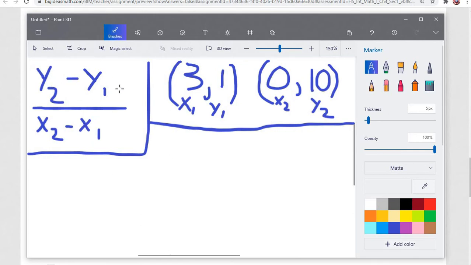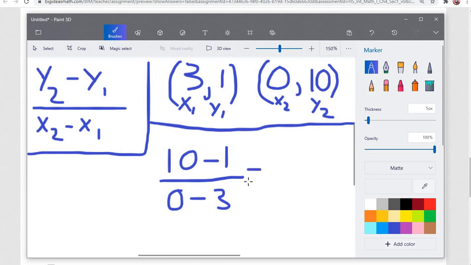So we have y2 minus y1. Well, y2 is 10 minus y1 is 1. Here x2 is 0 and x1 is 3. So here's our equation. Now we just have to do the math. 10 minus 1 is 9. And 0 minus 3 is negative 3. So this is our equation, 9 over negative 3. And that is going to reduce down to negative 3.